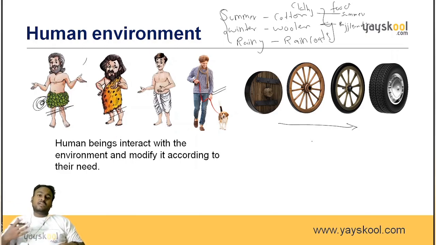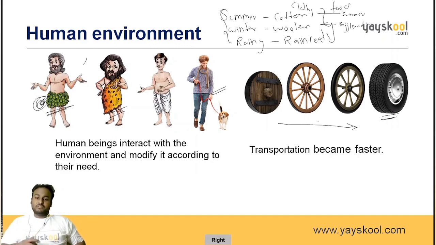Why? Because they want some luxury, they want some rich conditions. See, using this old wheel, they can't travel far, they can't travel at very high speeds. Through the wheel we are using now, we can travel at very large speeds, 200 kilometers per hour, 300 kilometers per hour. This is only because this keeps on changing with the living conditions.